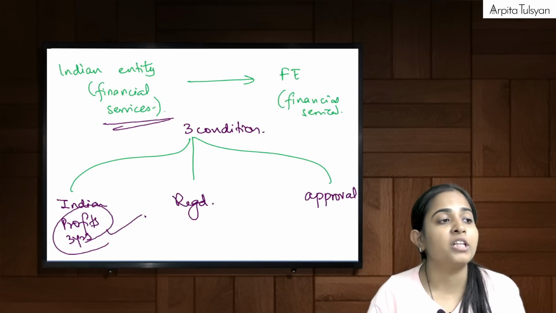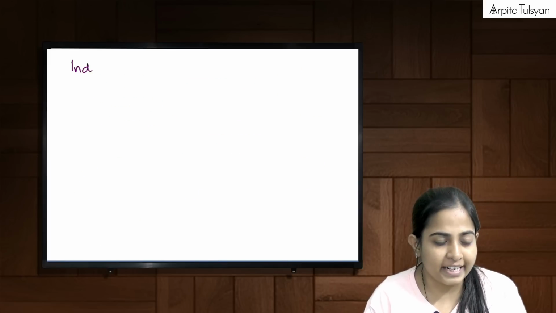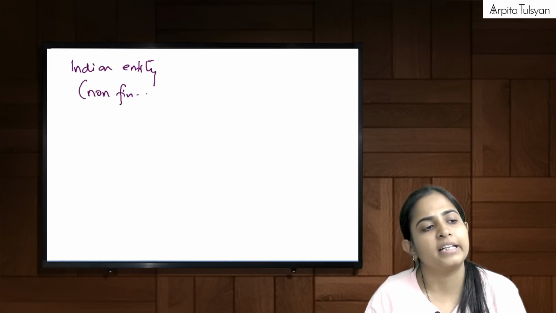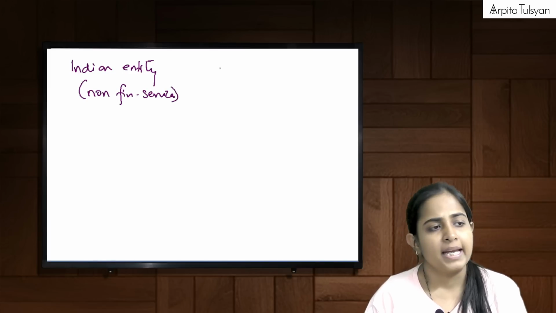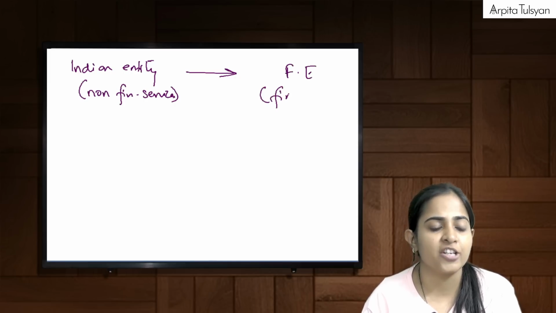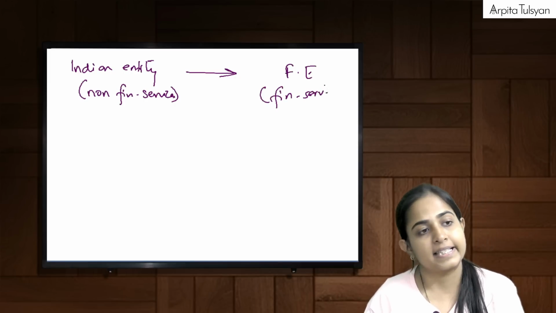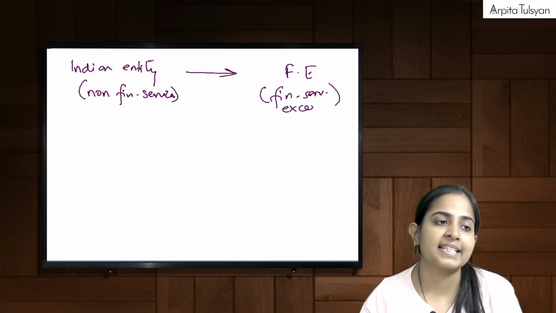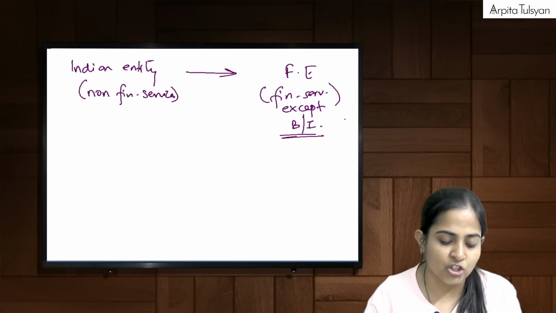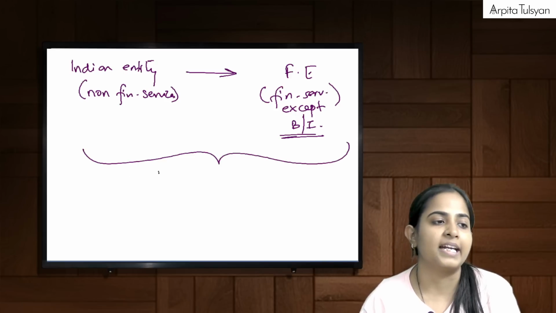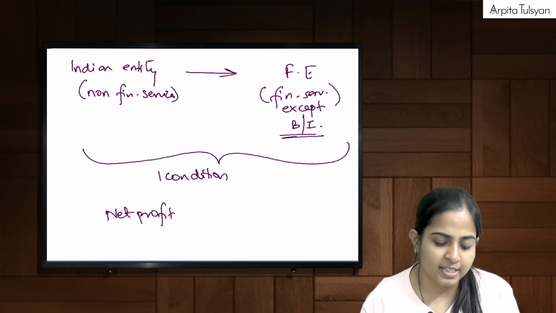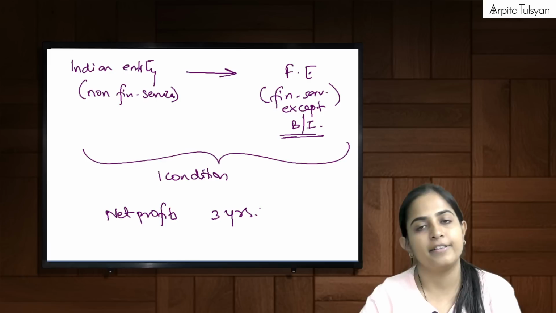Acha, ma'am, what about the other case? What if there is an Indian entity which is a non-financial service entity? Possible? Yes, possible. Can it do ODI in a foreign entity which is engaged in financial service activity? Yes, it can do, provided this is except banking and insurance, but subject to 1 condition. Only 1 condition, that our entity should have posted net profits during the last 3 financial years.